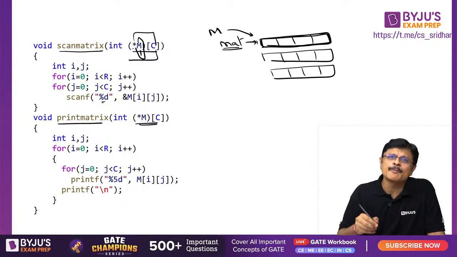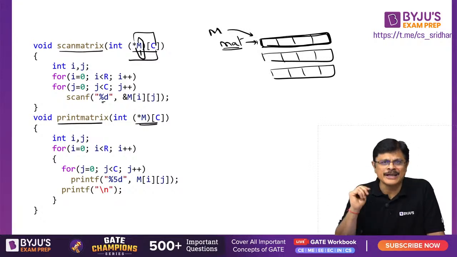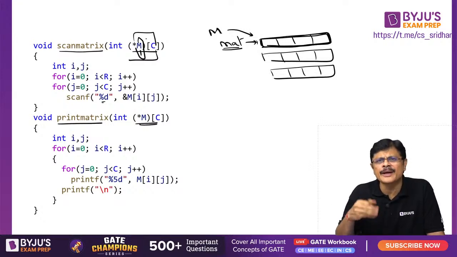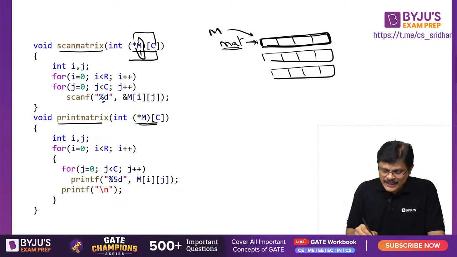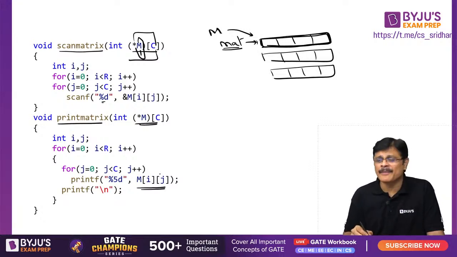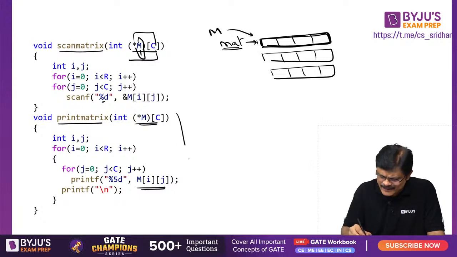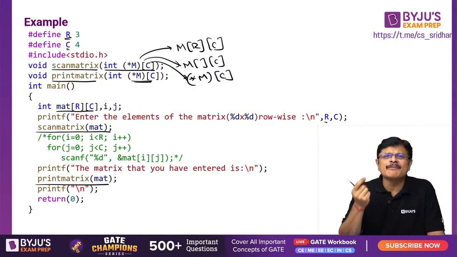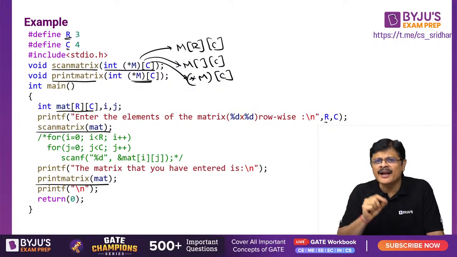Similarly, M is also what, sir? A pointer to an array of 4 integers. Same story, an array of C integers. C is the value, means whatever. C is 4, no? So that's why I am saying 4 integers. Is the idea clear? So this is how we can call print matrix, my dear friends. Now what will it do, sir? i is equal to 0, i less than R, j is equal to 0, j less than C. Now what you are doing? I am just printing the M ij value. It is exactly the same as, within the function, replacing M with mat, my dear friend. M and mat are referring to the same story.